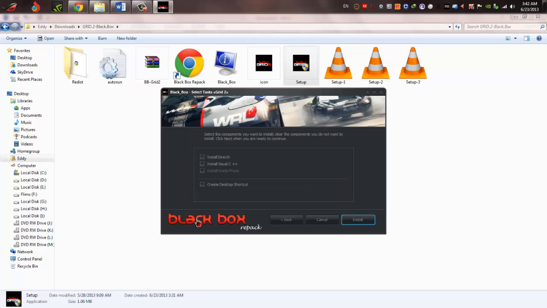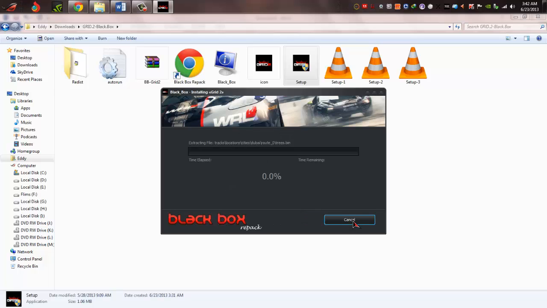After that, if you already have the DirectX Visual C++, then you don't need to tick this. Then create desktop shortcut, then install. Be patient till it gets completed, because it's a very large file, as you know.